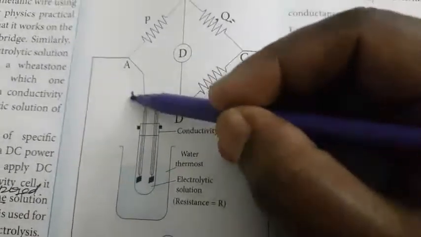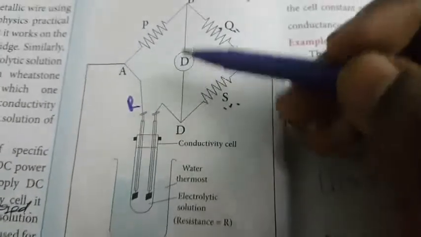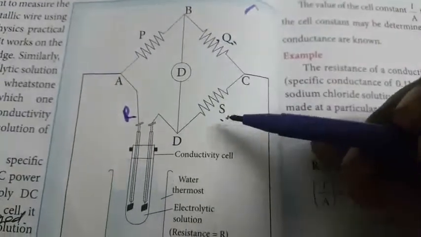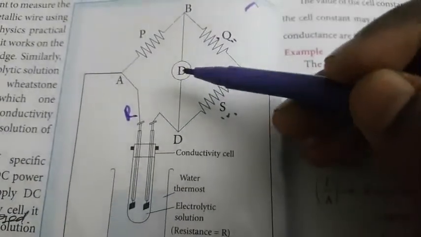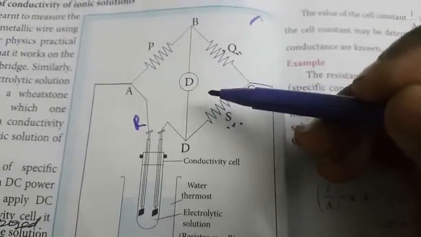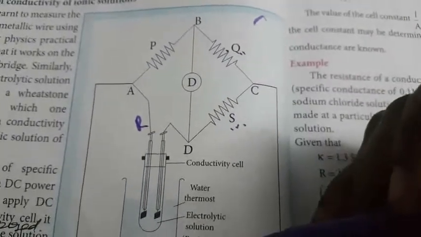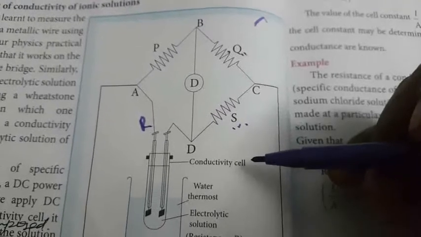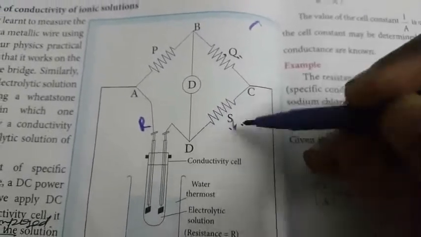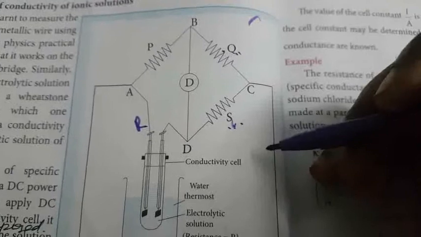This is R, the unknown resistance. PQ is the variable resistance and S is the adjustable resistance. This is the detector. Here we are applying only AC current. Why are we not applying DC current? Because in the conductivity cell it would lead to the decomposition of the electrolyte.